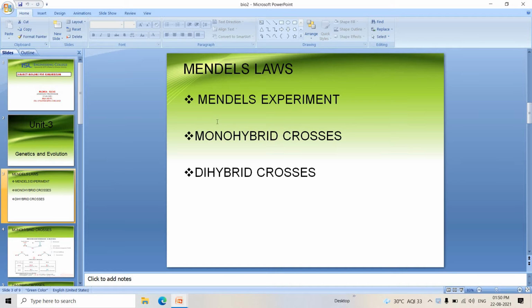Mendel did his experiments on the edible pea plant, and after doing his experiments on this pea plant, he gave some interesting phenomena related to the monohybrid cross and dihybrid cross. He proposed these basic principles based on his experiments on pea plants as monohybrid cross and dihybrid cross. So in today's session, we'll discuss this.